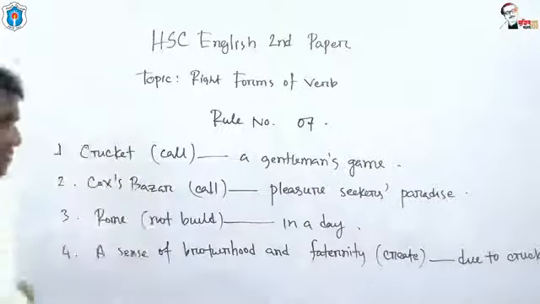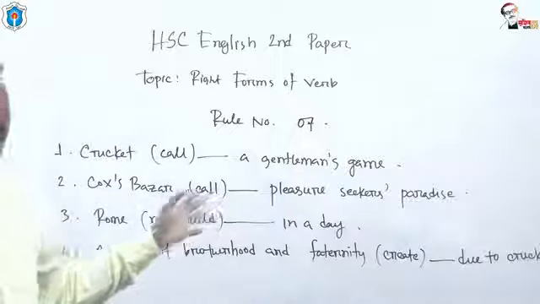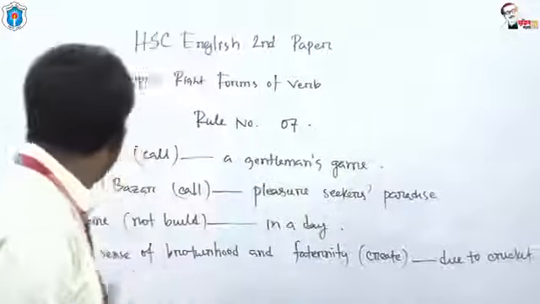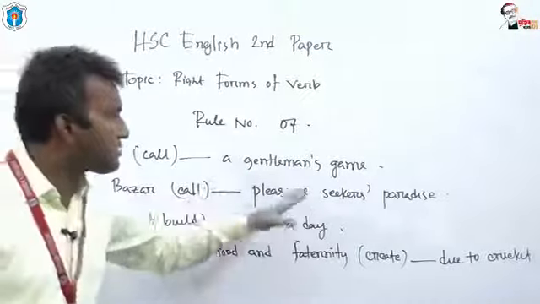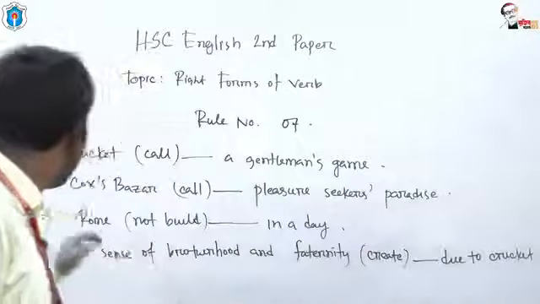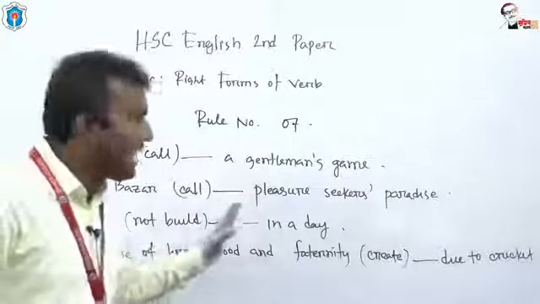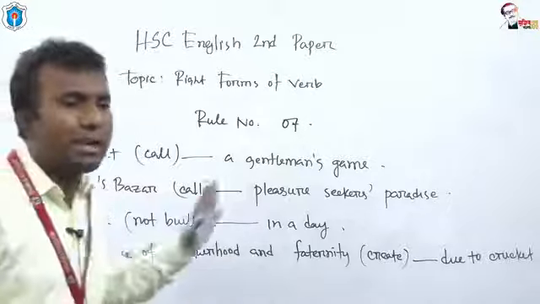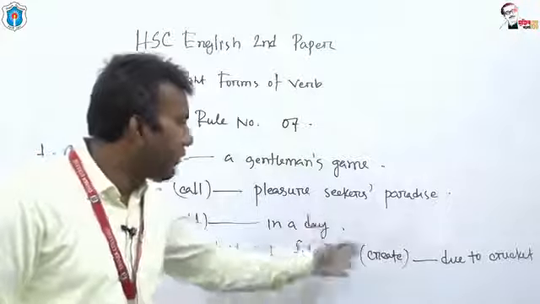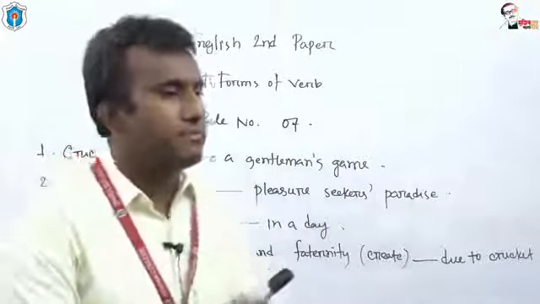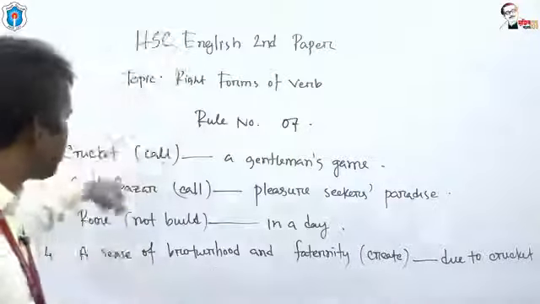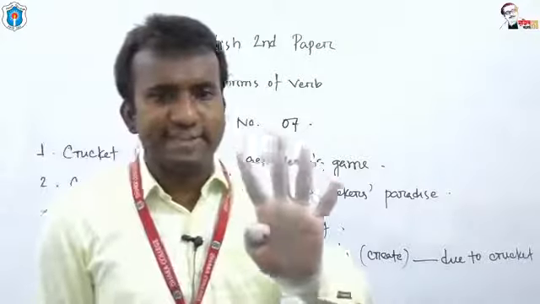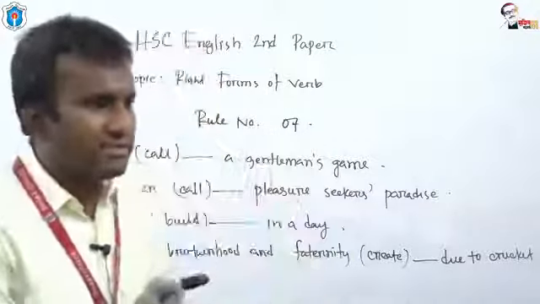Write down the answer. Look at the board and write down the answer, my dear students. Cricket call a gentleman's game. Cox's Bazar call pleasure seekers paradise. Rome not built in a day. And the last example is a sense of brotherhood and fraternity create due to cricket. Question number 1, 2, 3, 4. You have to write 4 answers, dear students. Write down.